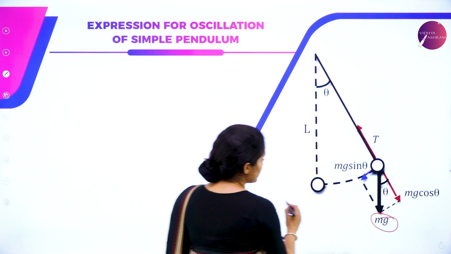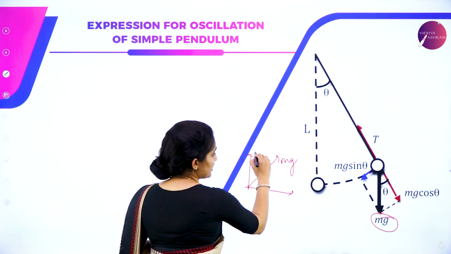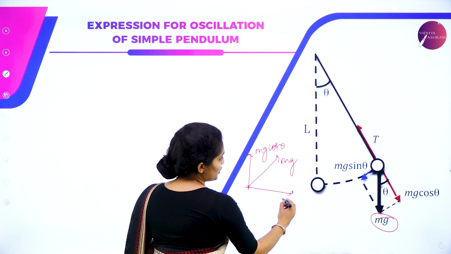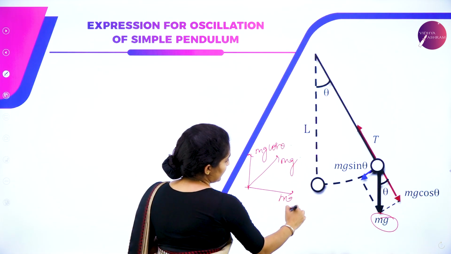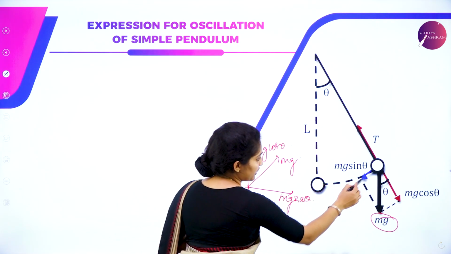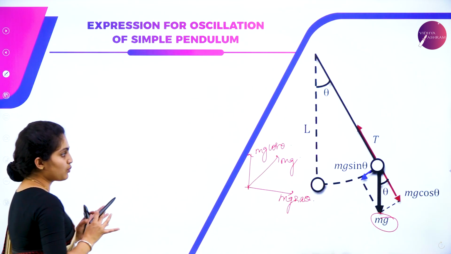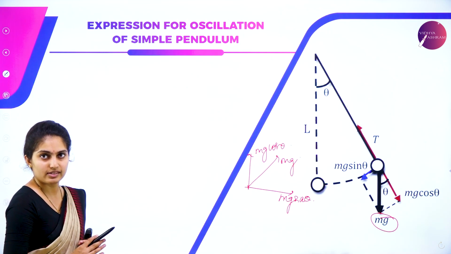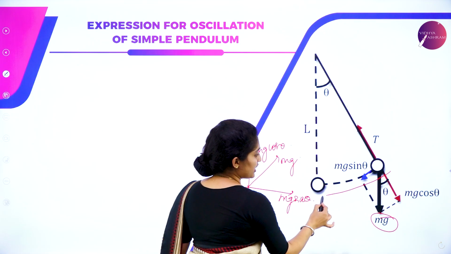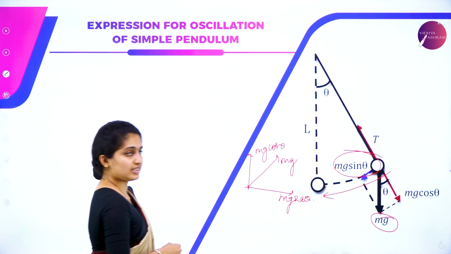Resolution of that force: the resolution of the vector mg gives one component, mg cos theta, and one component, mg sin theta. So we have the equation over here, mg sin theta and mg cos theta. Now let us check what exactly we are going to do with this. First of all, we consider the bob moving here; it is again restoring back. So we just take this path, that is mg sin theta.